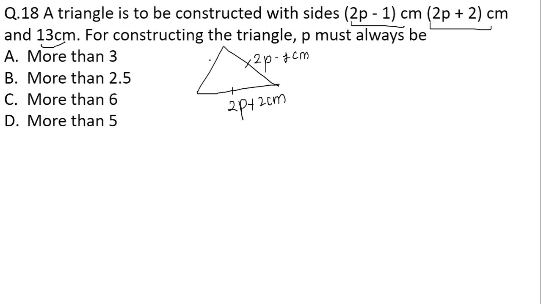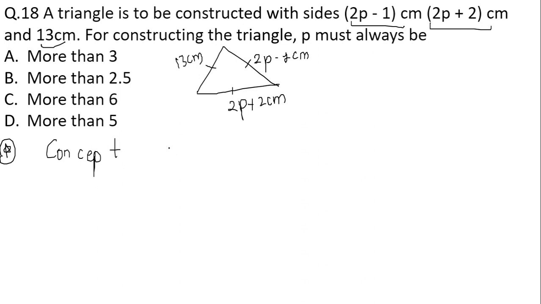For constructing the triangle, the value of p should be equal to what is the question. Always keep one thing in mind, that the concept behind this question is that a triangle can be drawn only if the sum of two sides of the triangle is greater than the third side.